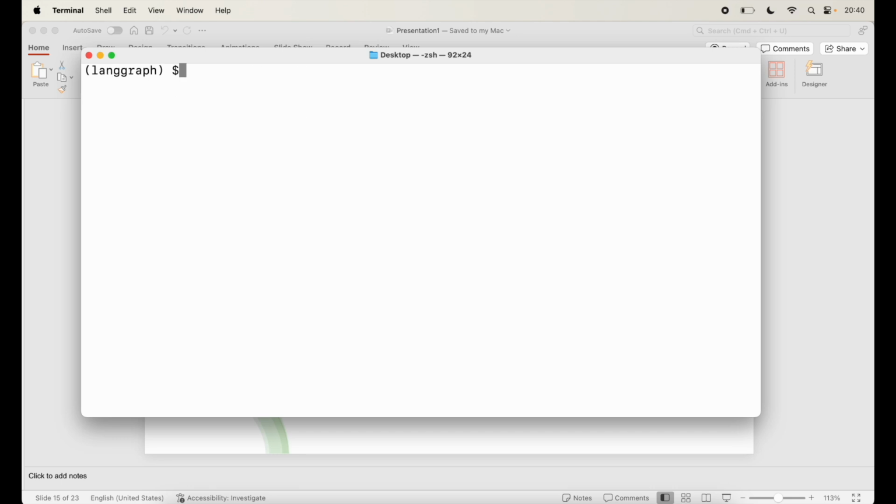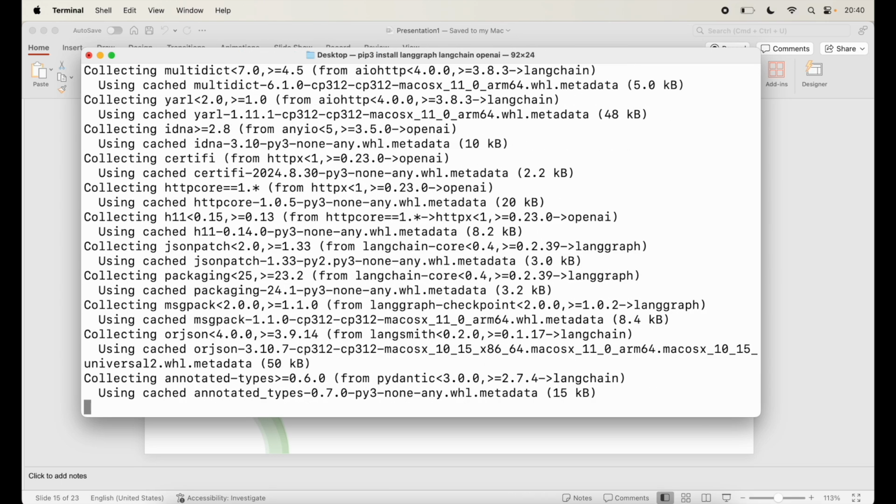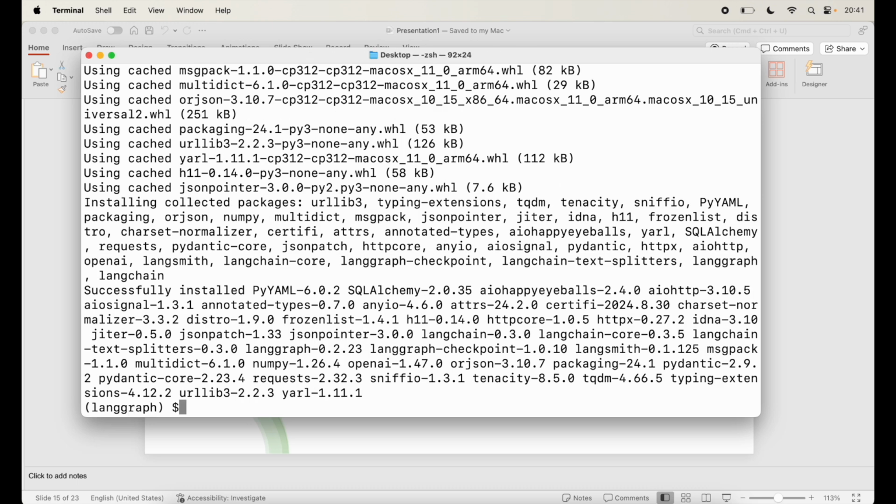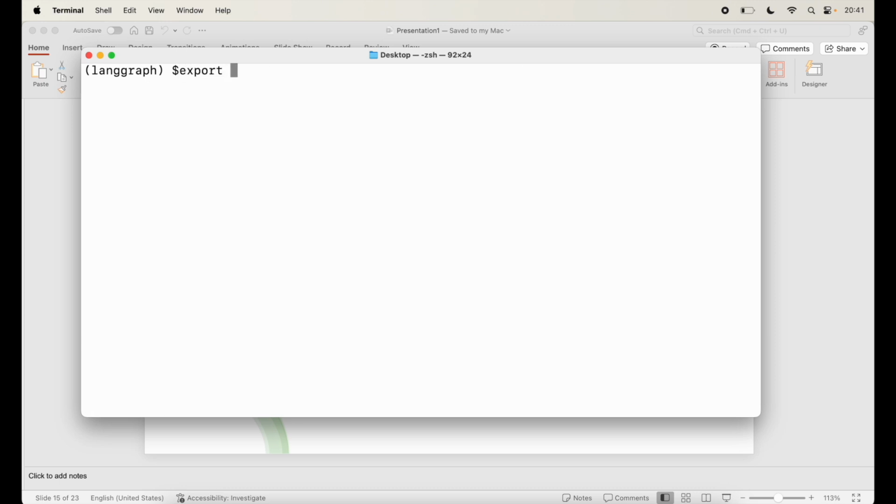Once I have that, let's clear it out and install: pip install langgraph, and I need langchain, and I will also install openai. Once this is done, I will also make sure, let me clear it, export OPENAI_API_KEY equal to, and you add your OpenAI key here.